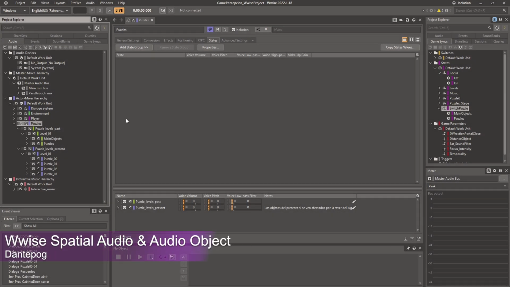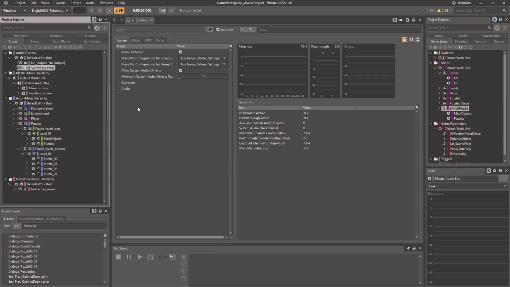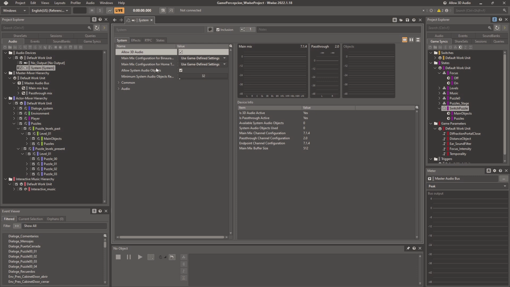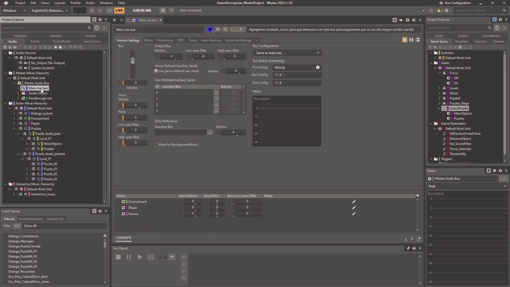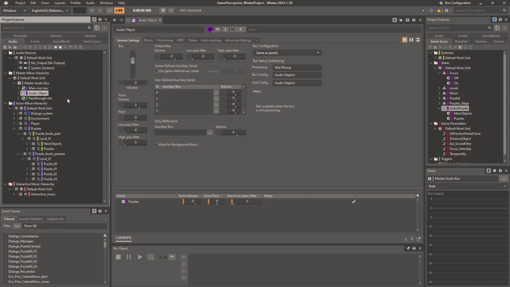Since we needed solid spatialization, we used Wwise spatial audio and audio objects. In the master mixer hierarchy, I created 3 bus categories according to the sound types in the mix. In the main mix bus, I place specialized environmental sound. In the pass-through mix, dialogue and music, and in the audio object bus, the puzzle sounds.